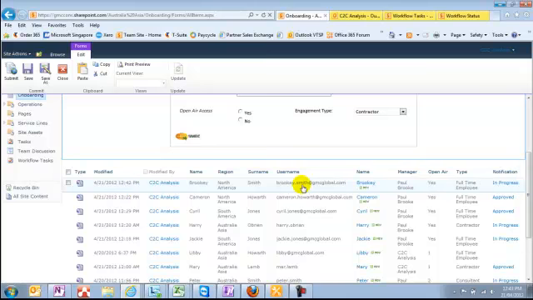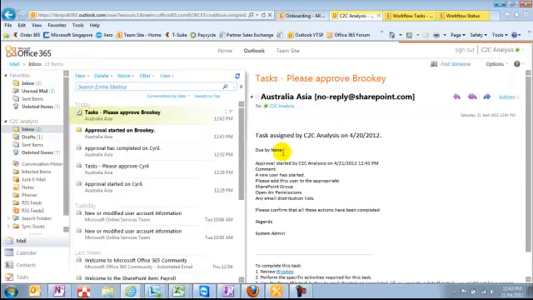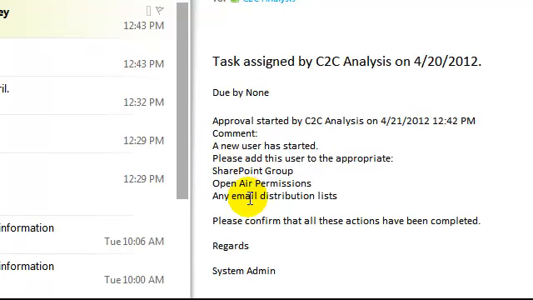So for this workflow, we've kept it pretty simple at this stage. All it's doing is emailing a person to perform this task. So if we skip across to the Outlook folder, we'll see that the approval process has started on Brookie, and we're asking this person to make sure that they have access to the appropriate SharePoint group, Open Air permissions, and any email distribution list. This can be edited to say whatever you want it to do.